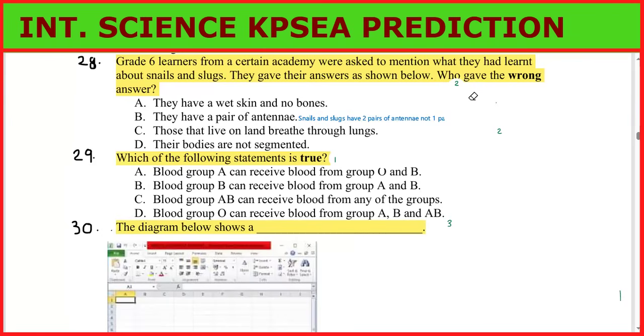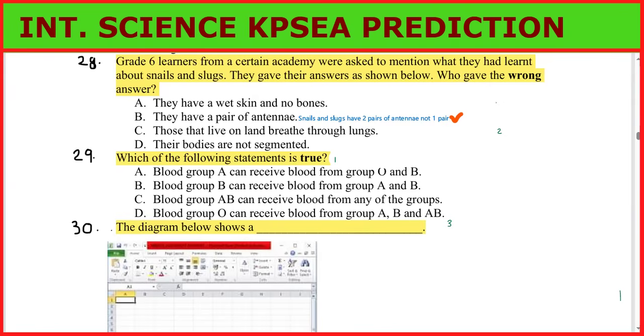You need to know that. They do not have one pair, they have two. One pair is used as the eyes, and the other one is for sensory purposes. You can download a snail picture and see for yourself. They have four antennae, not two. So slugs and snails have two pairs. That means they have four antennae, not one pair.